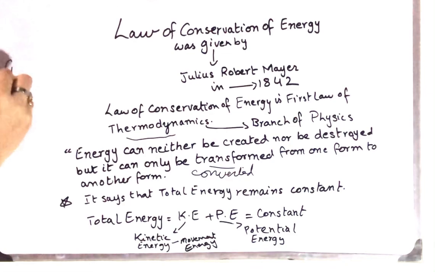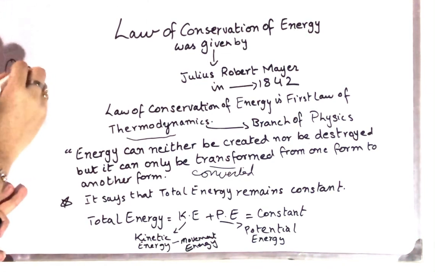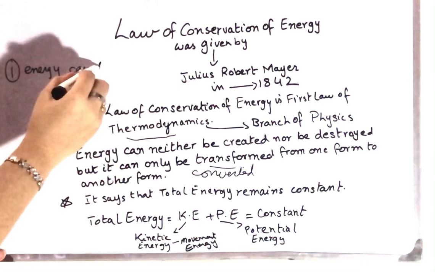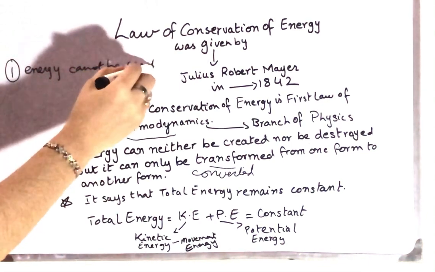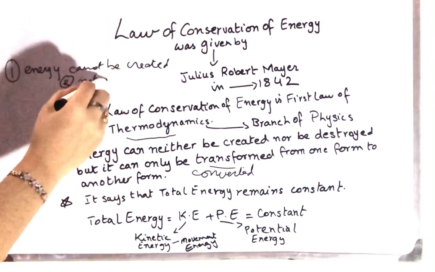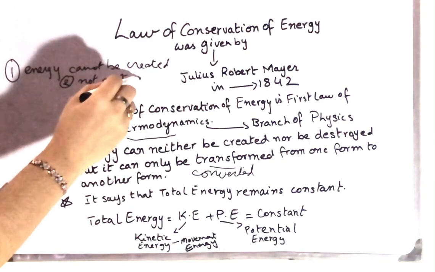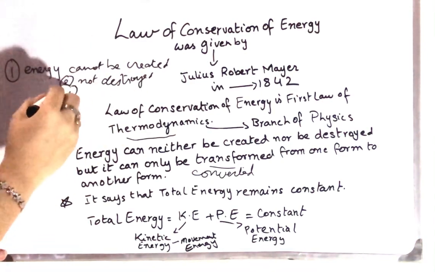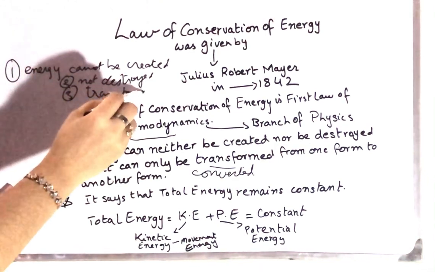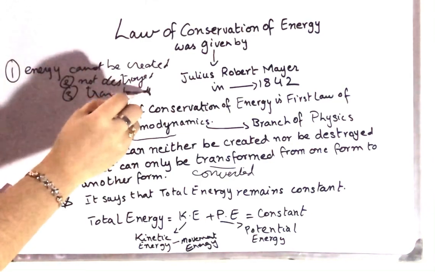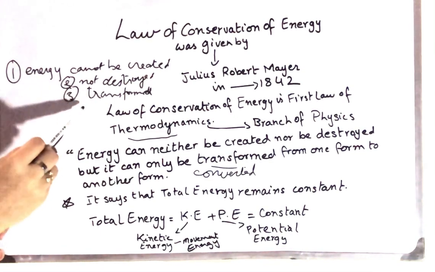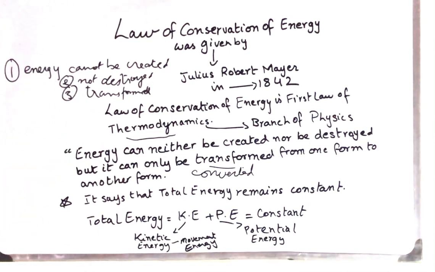The first point we got to know from this definition is energy cannot be created. Second is energy cannot be destroyed. Third, it can be transformed. We got to know that energy cannot be created, it cannot be destroyed, but yes, it can be converted, transformed from one form to another.